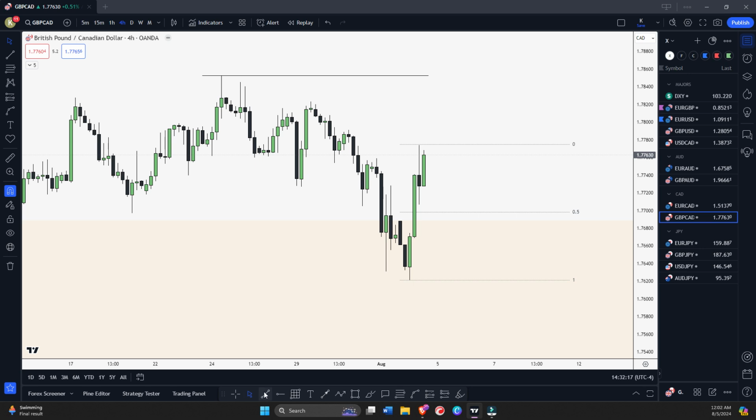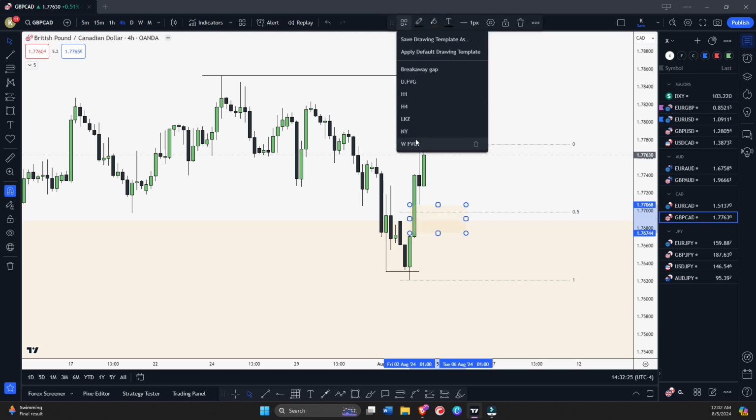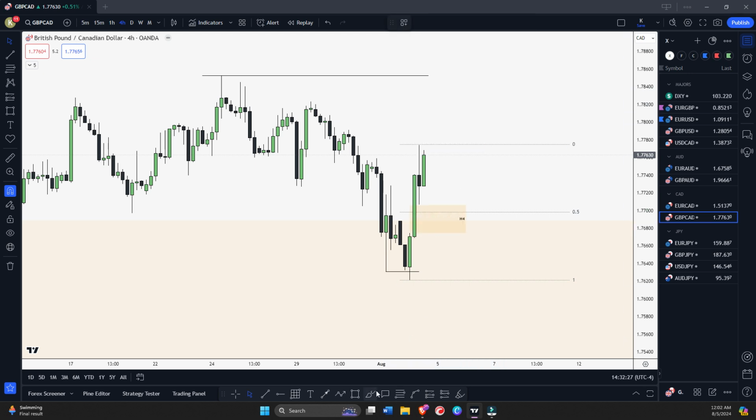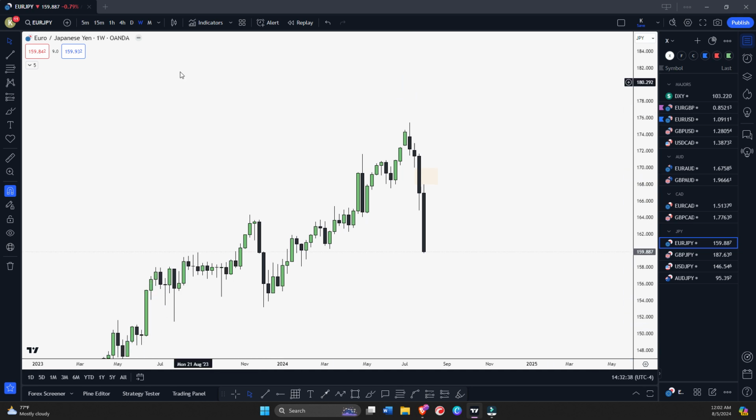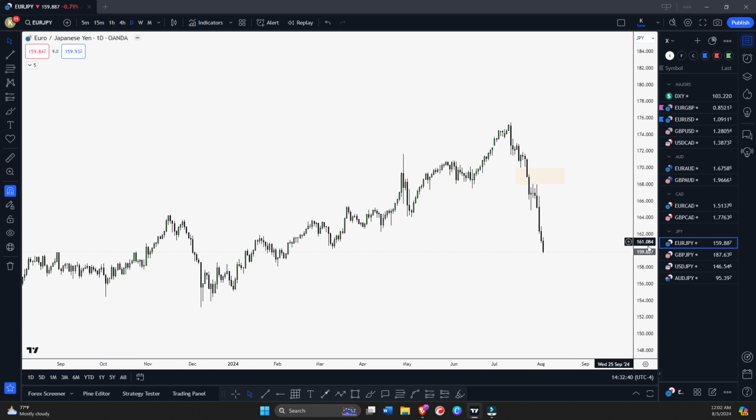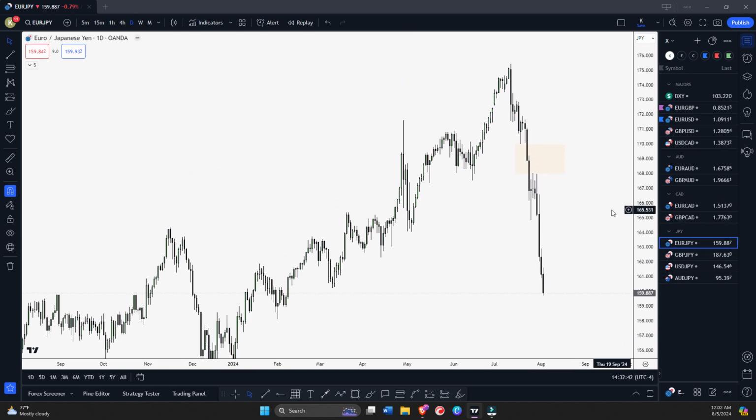Of course, we have swept this low on 4 hour, displaced higher, and we have this H4 fair value gap here. So we can look for swing or intraday. Let's say market retraces this, and if we get any confirmation, look for long and target this external on weekly.